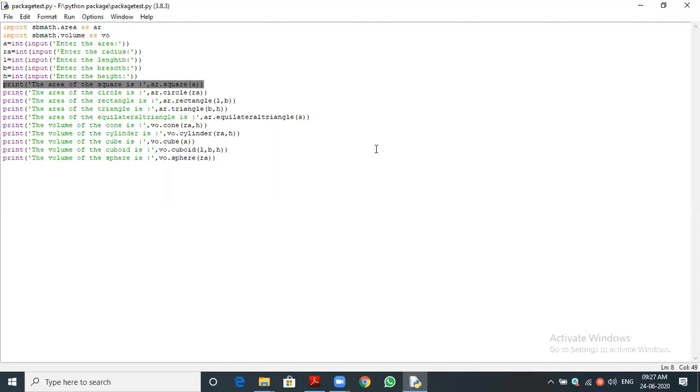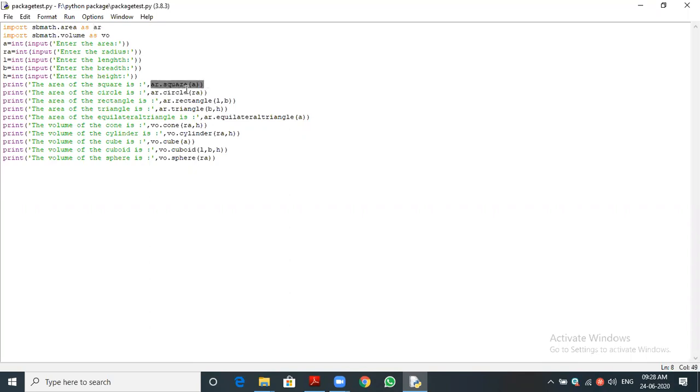What is AR? It's a new one. You know what is AR? Can you say? AR is an alias name for what? SBmath.area. Did you understand? SBmath.area. For that we are giving the alias name AR. So that's why we are using AR.square.